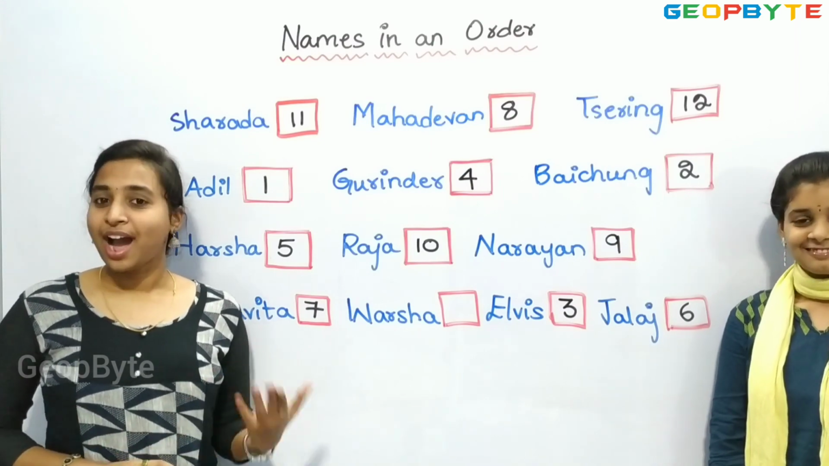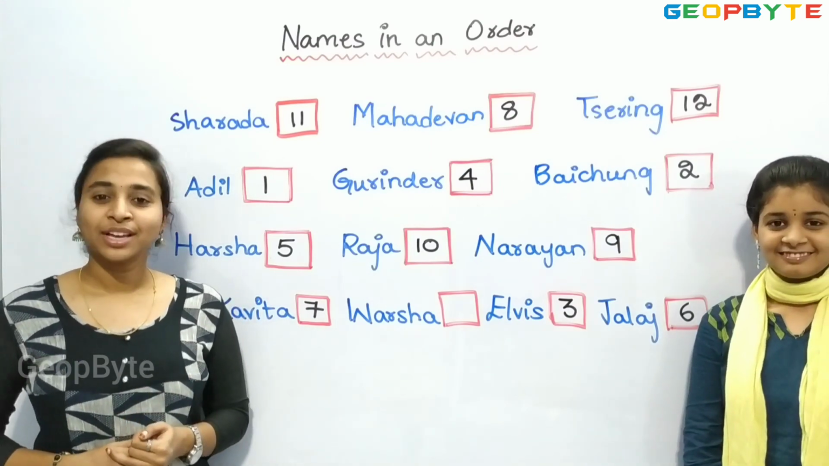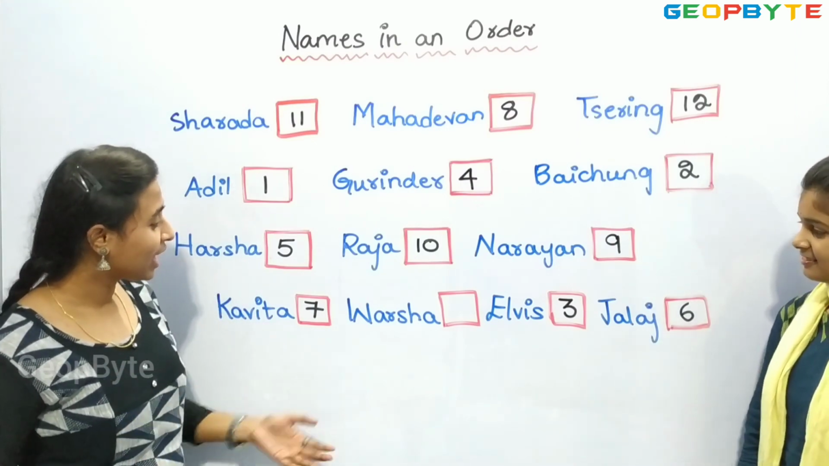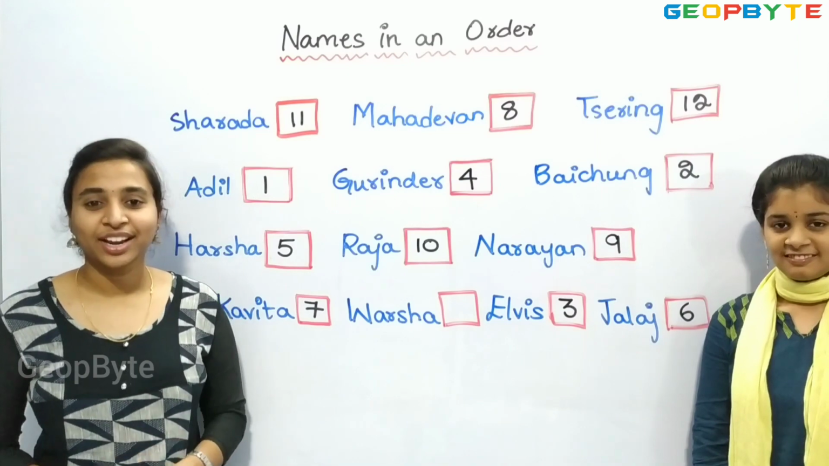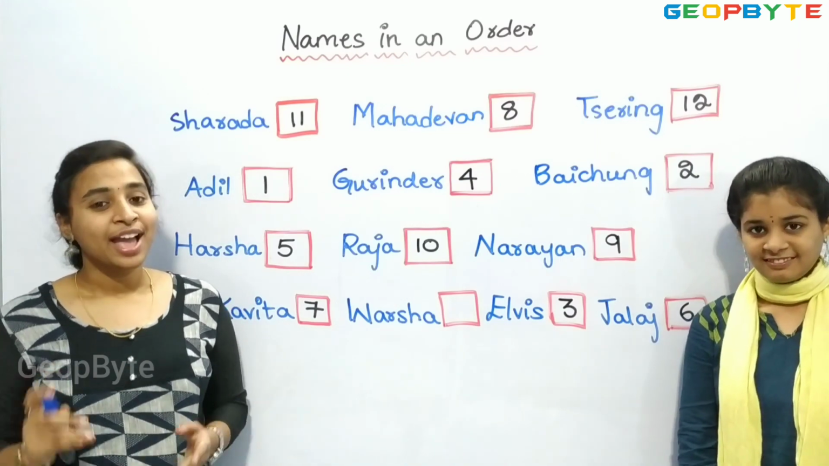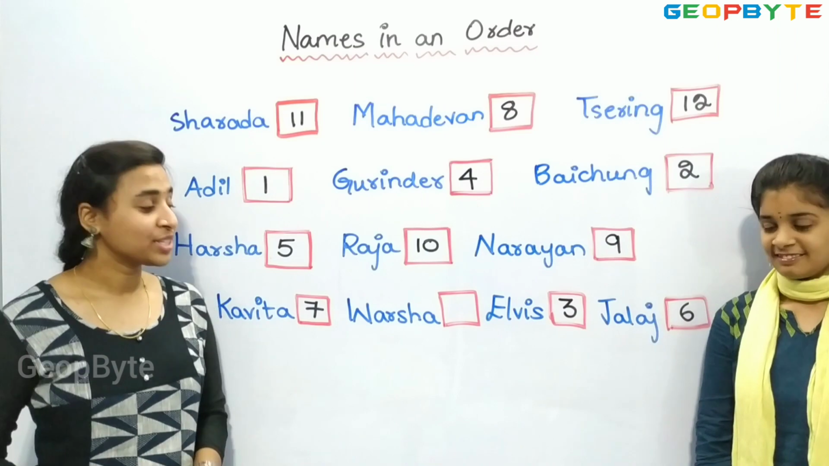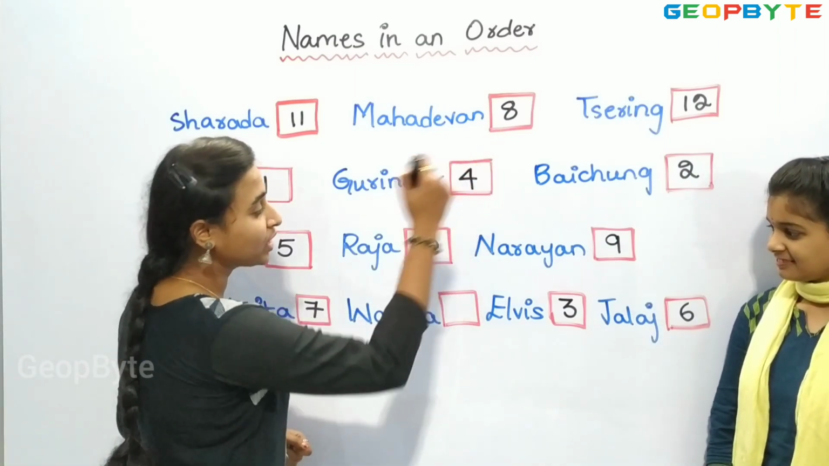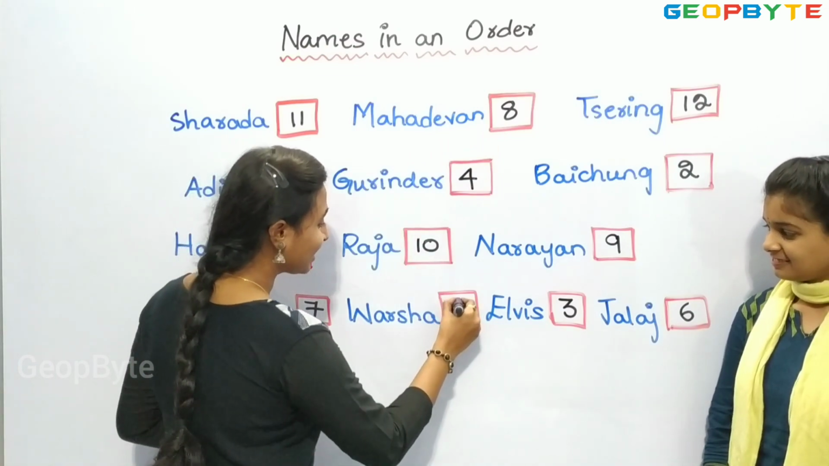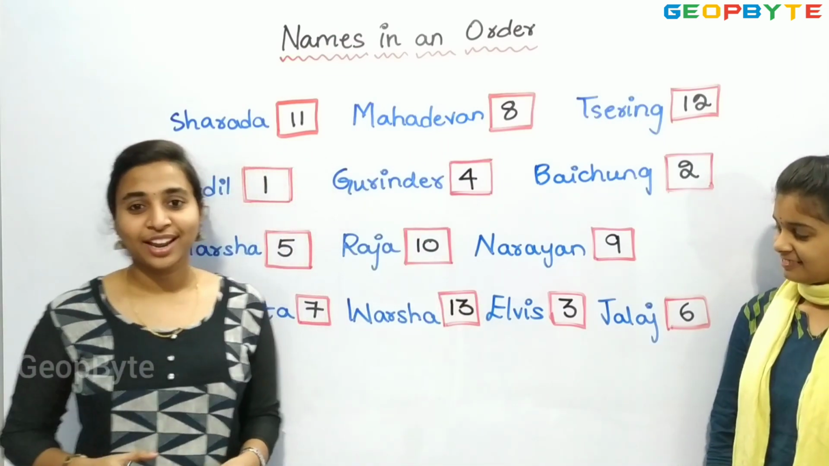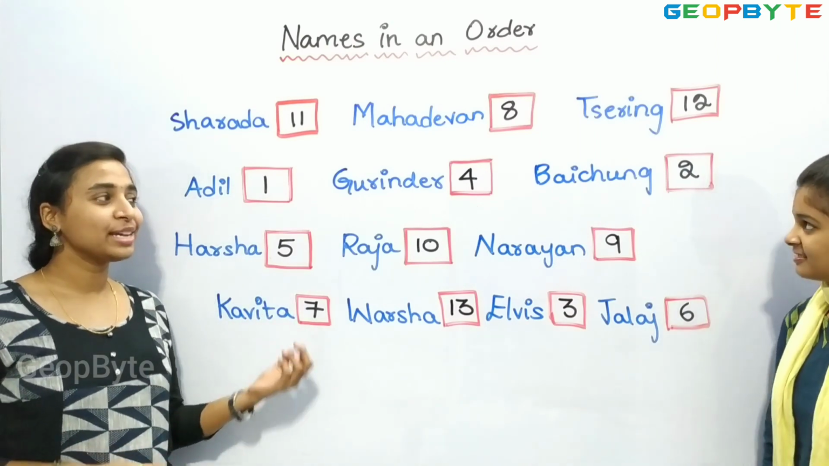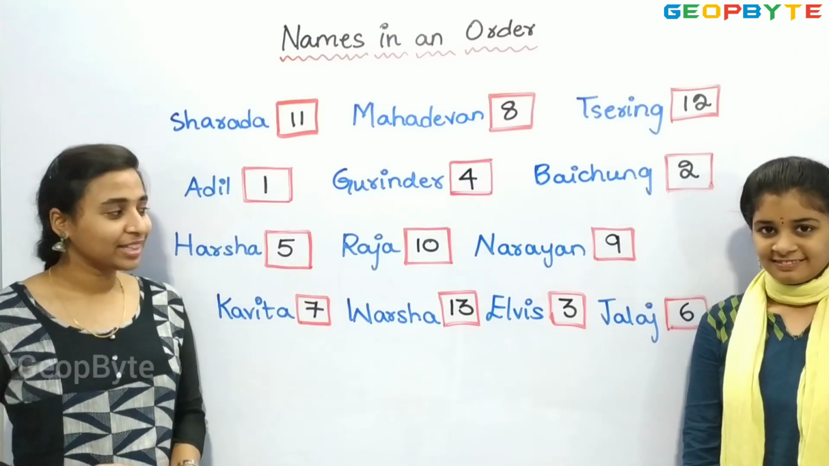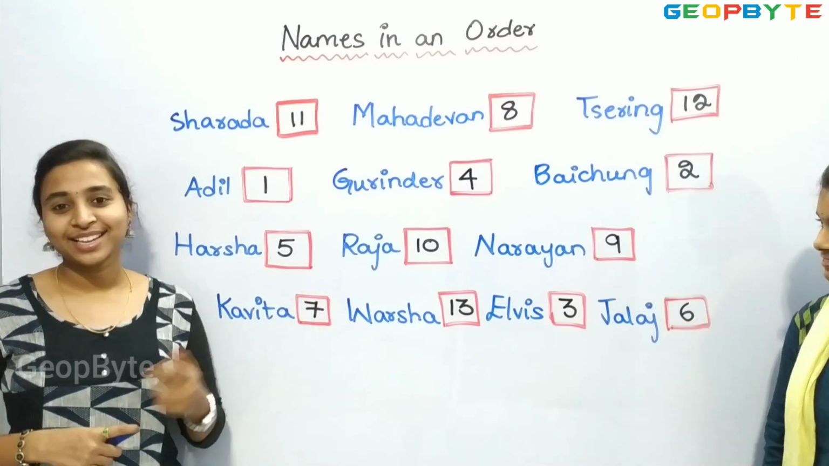Now, children, after T, the letter U comes. So, let us see the names that are starting with U. Only we have the name Varsha, children. So after U, V. After V, W. So we get Varsha with the letter W. So after 12, we give the number 13. So children, we have arranged all the names in alphabetical order, that is from A to Z, giving them the numbers in series.